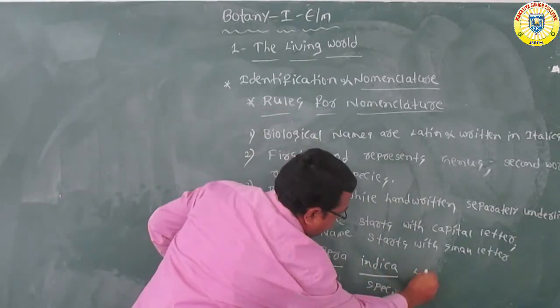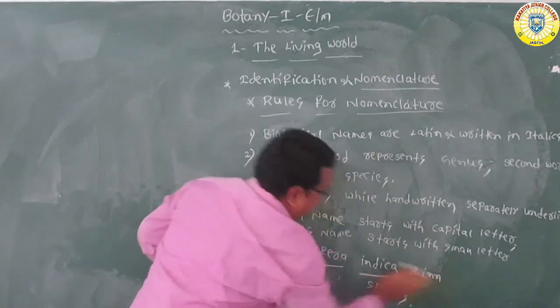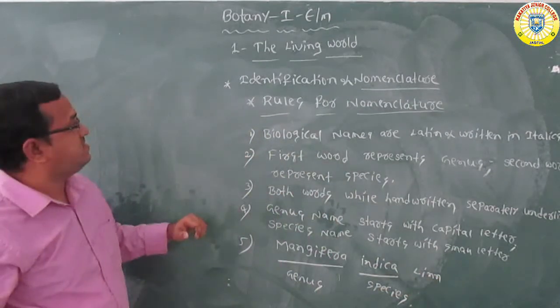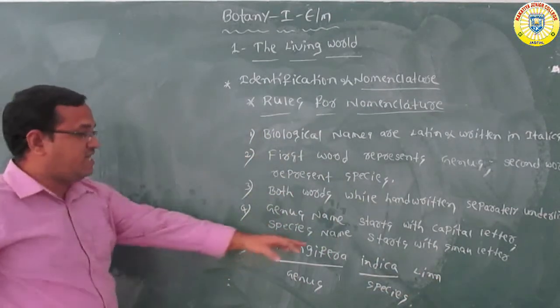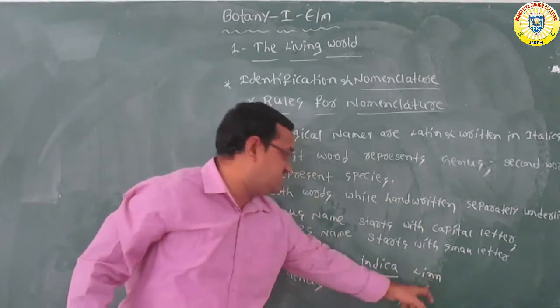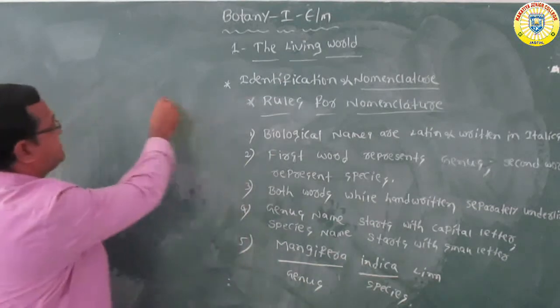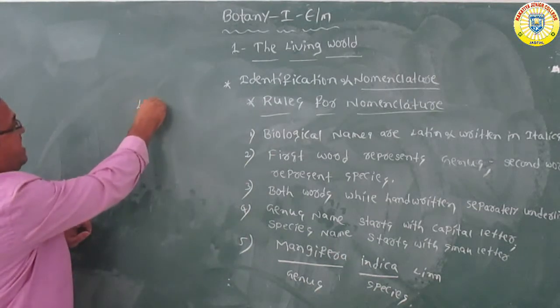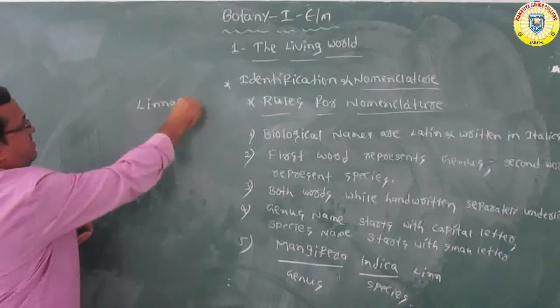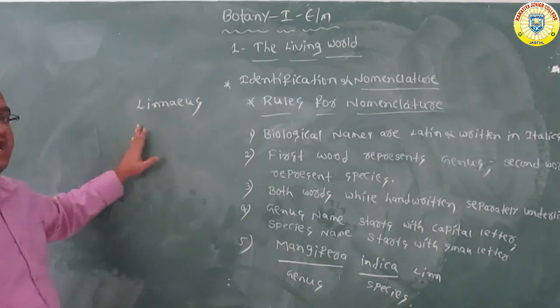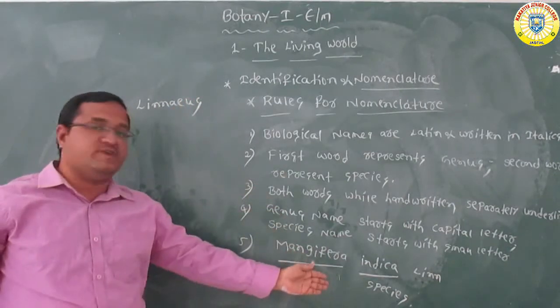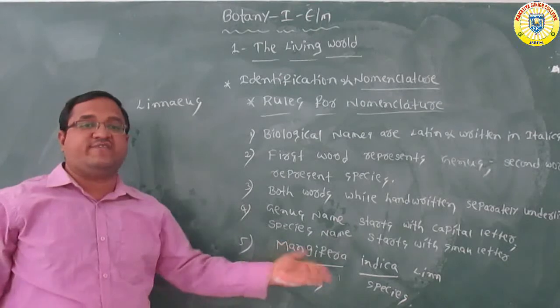Here you can see the abbreviated form: Linn. means Linnaeus, the scientist. Linnaeus introduced the species; he described the species for the first time.